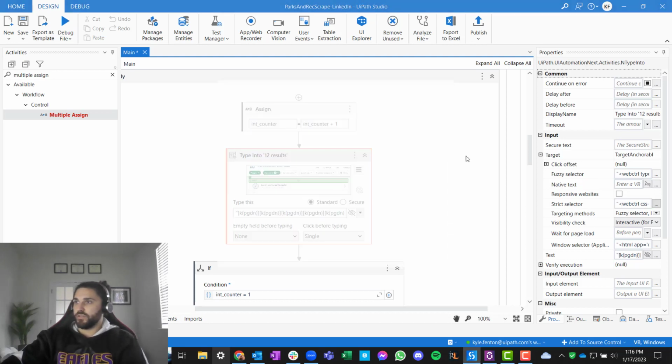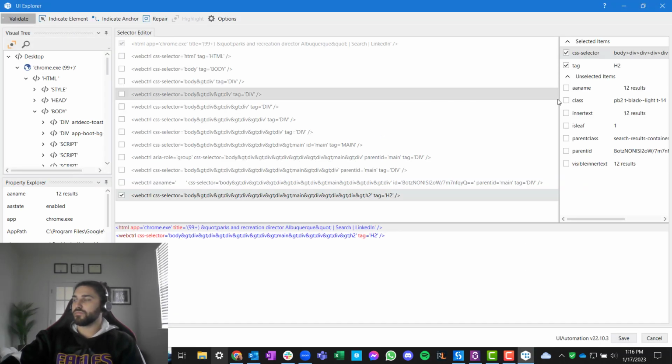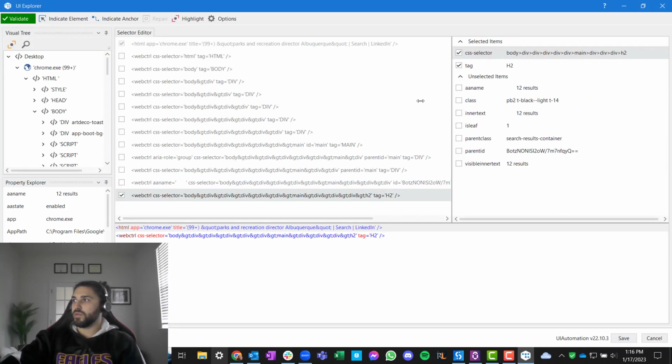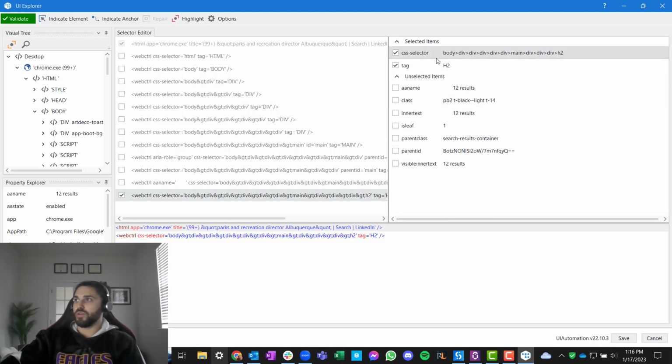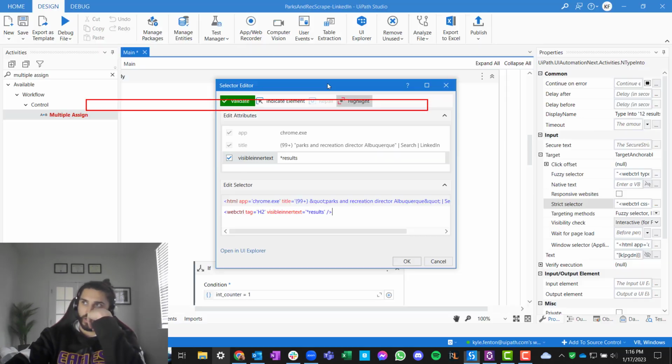strict selector. We can see div tag. I don't like the div tag. I want to use something else. I want the visible inner text to be, I don't want that. I'm looking for where the visible inner text says this, right, that, and then I want to wildcard that specifically to be results, right? Indicate, highlight, and we know that that's there. We'll click on that. That's good.